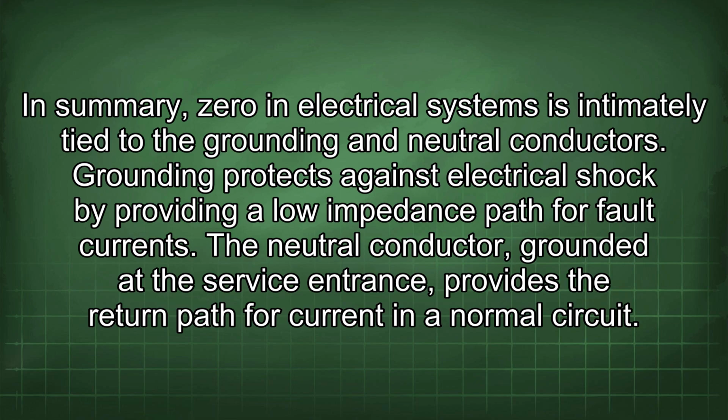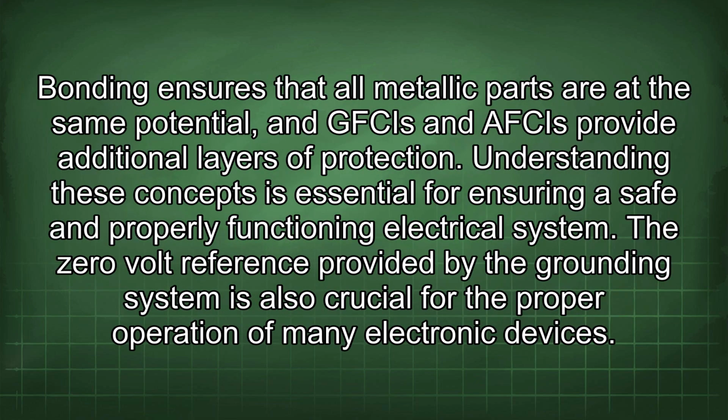In summary, zero in electrical systems is intimately tied to the grounding and neutral conductors. Grounding protects against electrical shock by providing a low impedance path for fault currents. The neutral conductor, grounded at the service entrance, provides the return path for current in a normal circuit. Bonding ensures that all metallic parts are at the same potential, and GFCIs and AFCIs provide additional layers of protection. Understanding these concepts is essential for ensuring a safe and properly functioning electrical system.